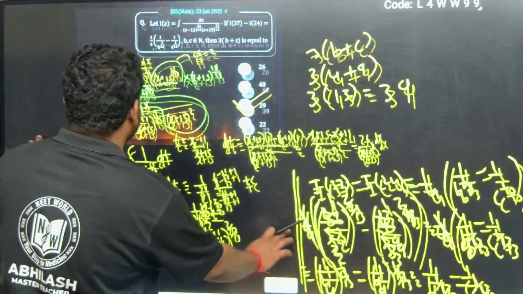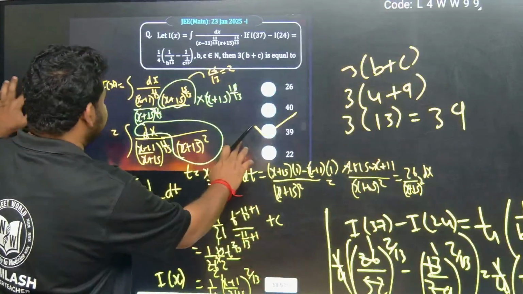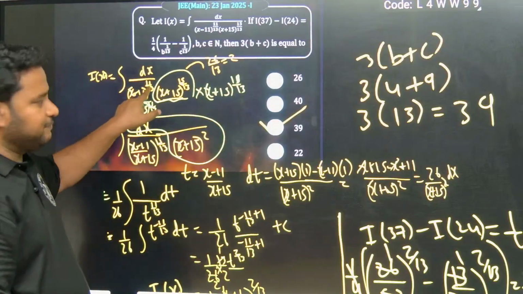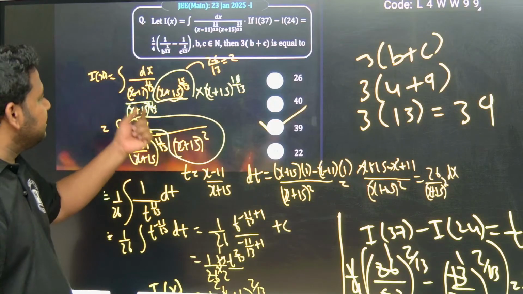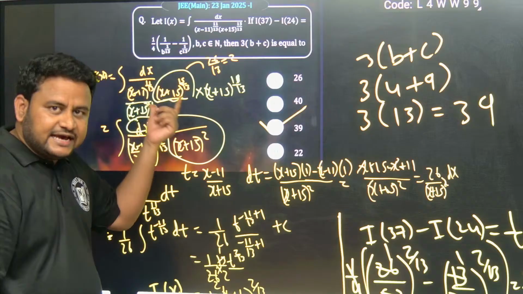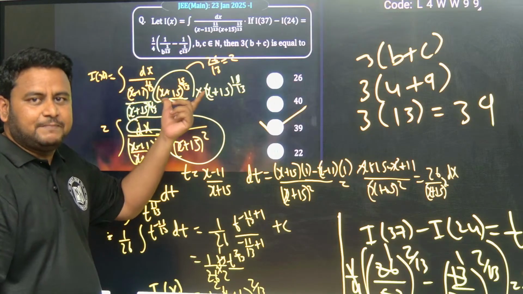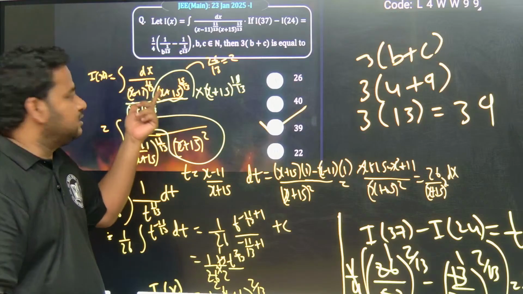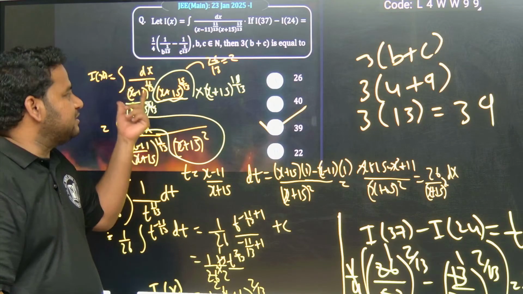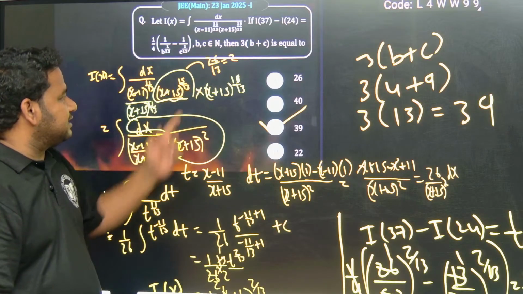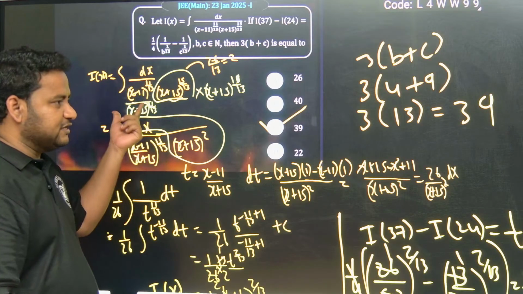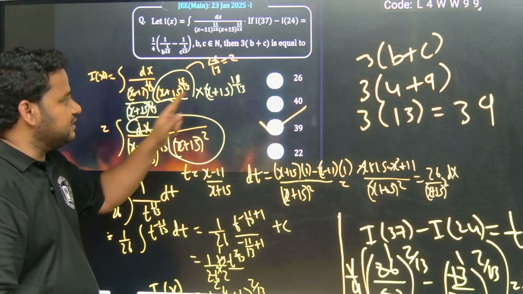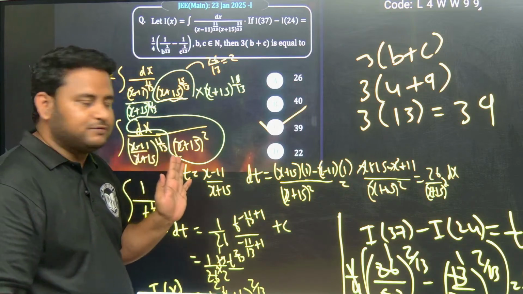Observe carefully. Here, out of the powers, x minus 11 to the power of 11 by 13 and x plus 15 to the power of 15 by 13, whichever has the highest power, take that term, divide and multiply by that term, but use the power of the lower term. What is the power that the lower term has? 11 by 13. So divide and multiply by that term, that is x plus 15 is the same, but the power should be that of the lower term, 11 by 13. Clear, friends? This is how you have to solve this question.